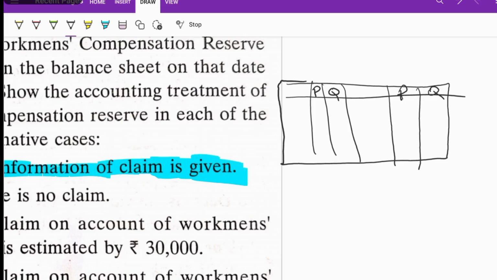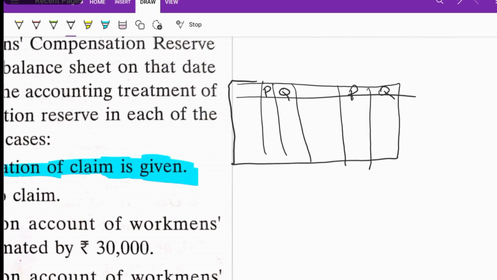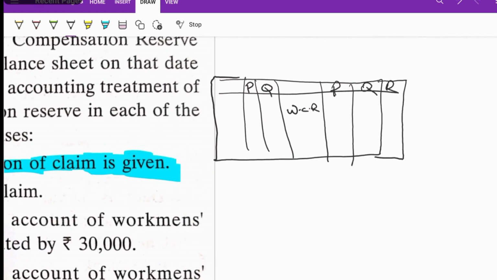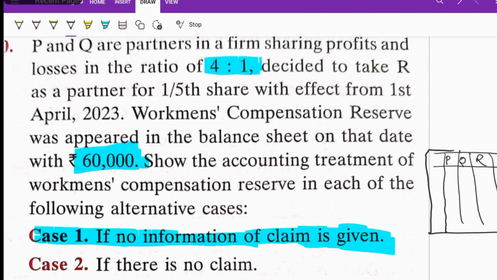If no information of claim is given, we can directly transfer to old partners. We admitted R also to our partnership, so three partners will be there, and we can draw columns for three partners: P, Q, and R. Workman compensation will be distributed to the old partners in their old profit sharing ratio, that is 4:1.